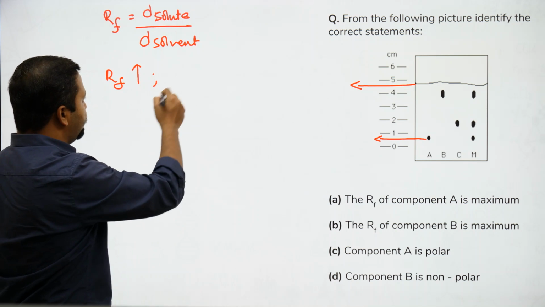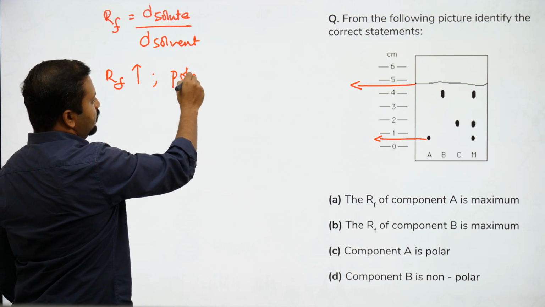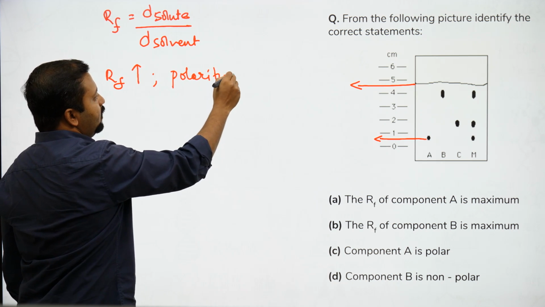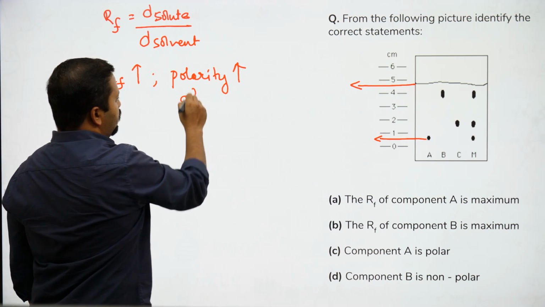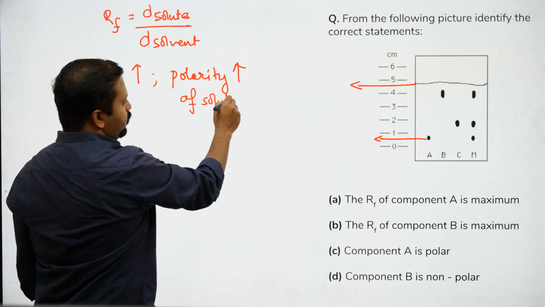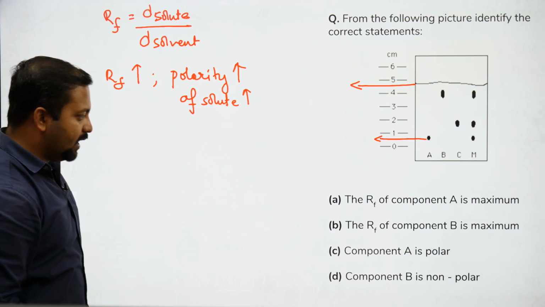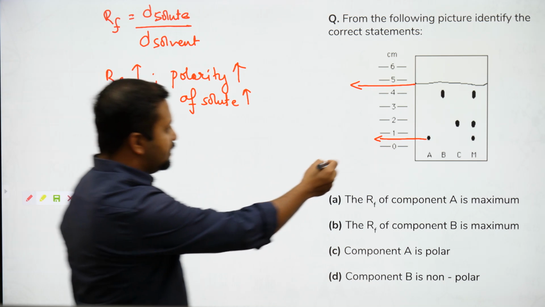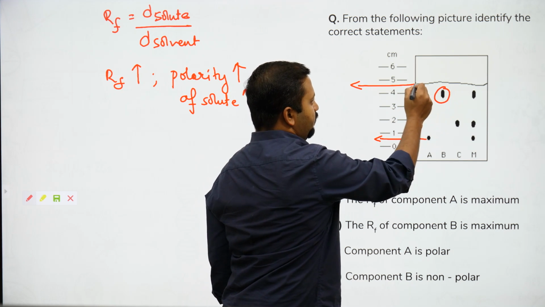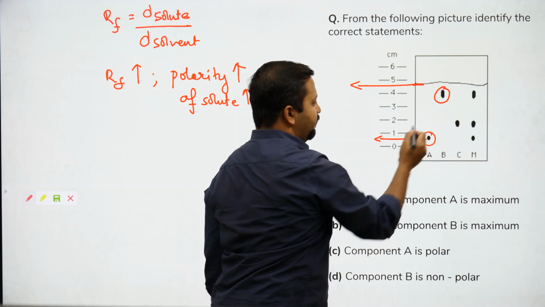So if retention factor increases, polarity of solute also increases. So हम retention factor निकाल लेते हैं. हम A का देखते हैं, B का देखते हैं. So B is somewhere over here, solvent is over here, and A is somewhere over here.